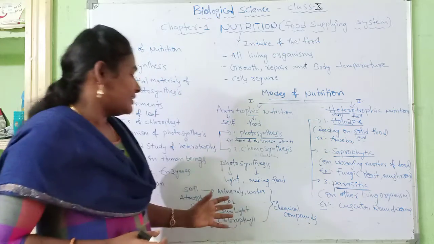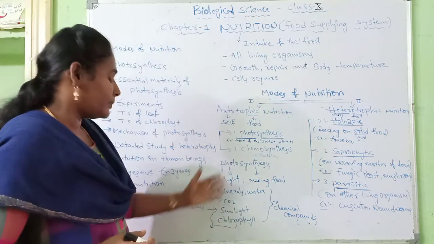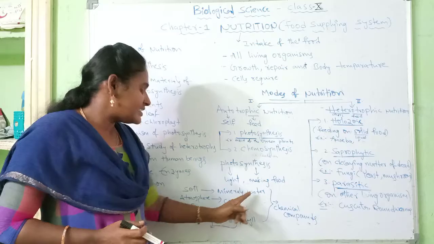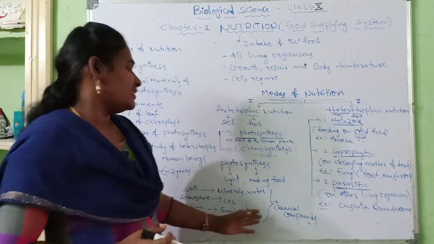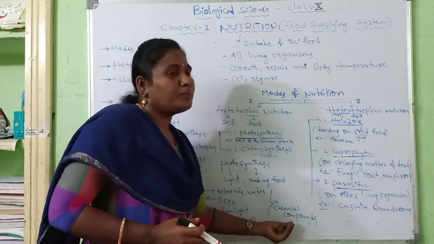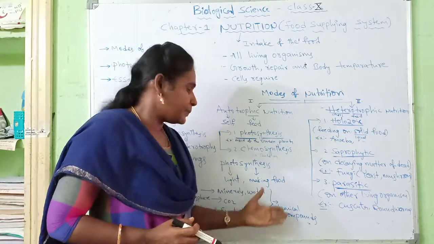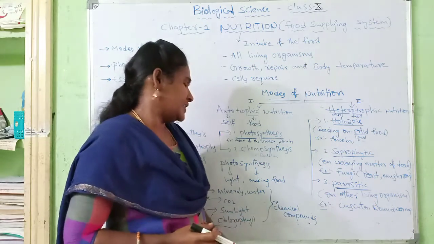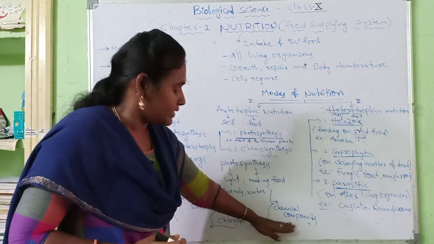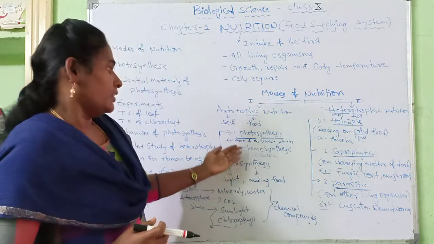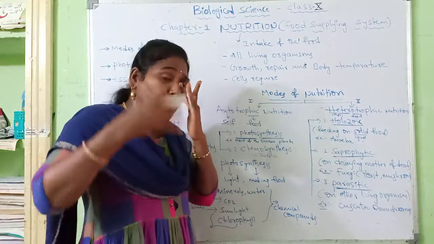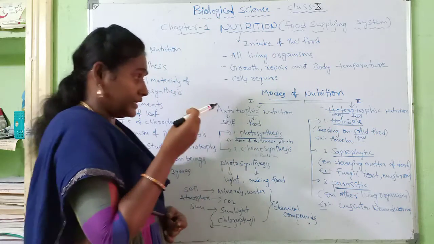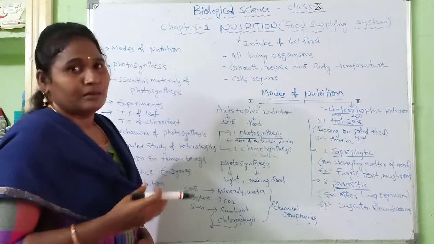So from simple substances like minerals, water, carbon dioxide and sunlight, they synthesize very complex compounds. These compounds produced by green plants are utilized to provide food to all living organisms, including human beings.